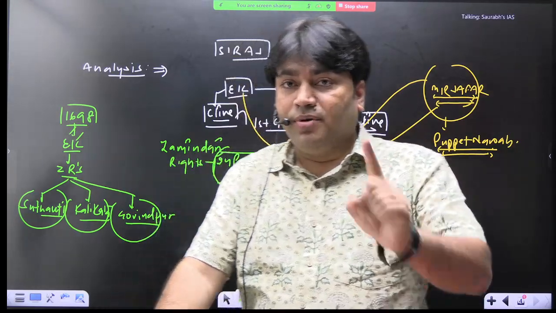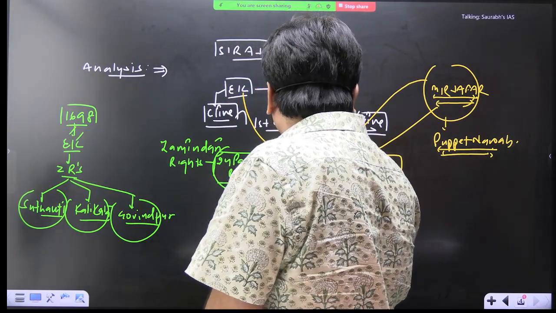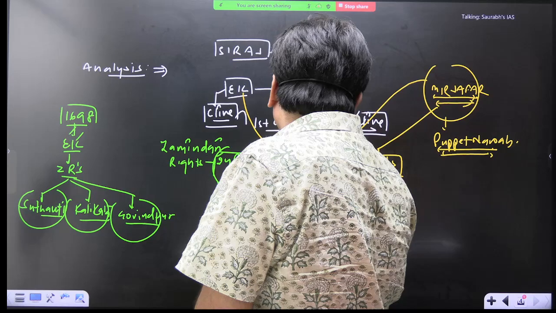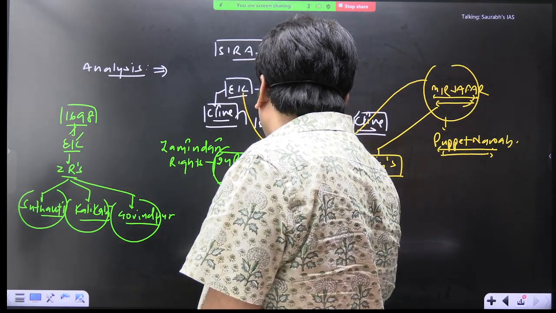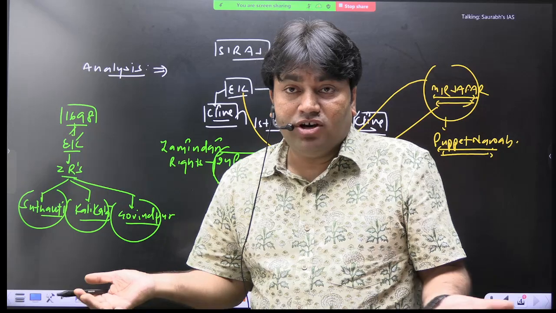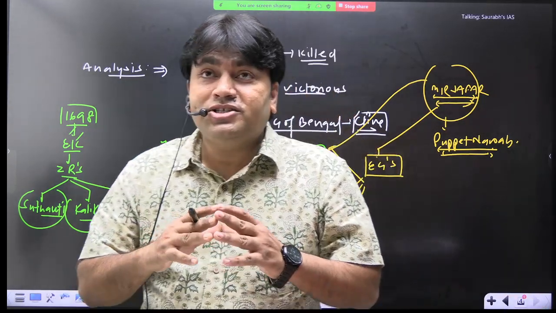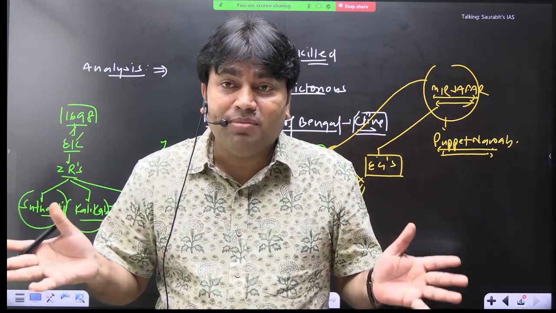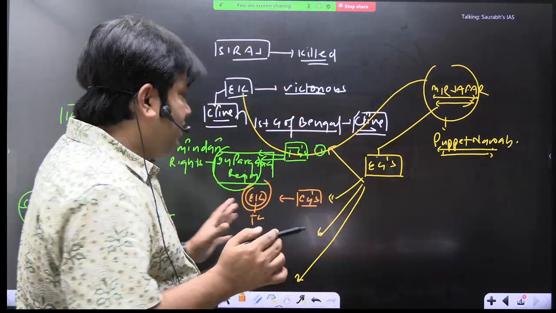This is important. Now the second point is what? Read this, commercial gains. Because EIC is basically a trading company. So what is important for the East India Company? Commercial gains. And what is the commercial gain? Now they can do unrestricted trade and commerce in the entire Bengal region. कोई रोकने वाला नहीं.